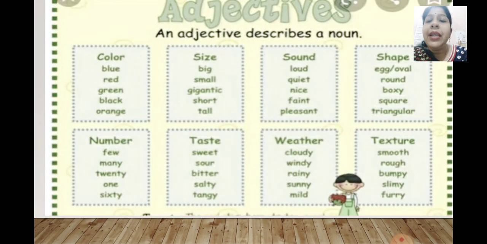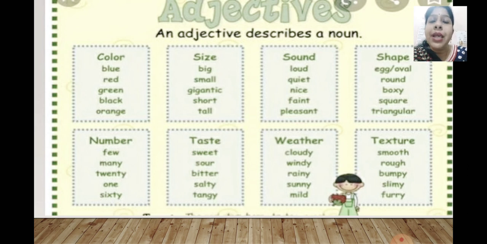Now, an adjective describes a noun, as we have just read. It can describe a noun on the basis of its color, size, sound, shape, number, taste, weather or texture. Like you can say, I ate a red apple. What was the color of the apple? Red. You might say, the apple was very sweet. What was the taste of the apple? It was very sweet.